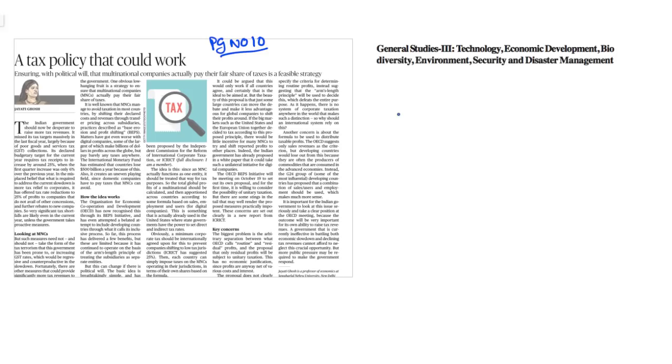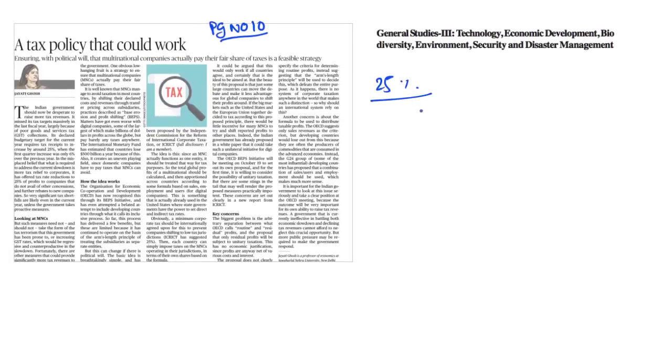So to improve the tax collection, the government has recently proposed to reduce the corporate tax to about 25%. However, the author highlights that the issue of multinational companies which are operating globally and evading taxation is one of the important factors in low tax revenues for the government of India. So that is why the author talks about a new type of unitary international tax which should be imposed on these MNCs. And this unitary taxation which should be imposed internationally was proposed by the International Commission for the Reform of International Corporate Taxation, or the ICRICT.